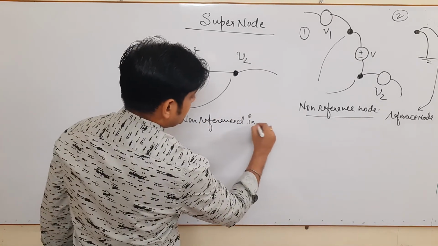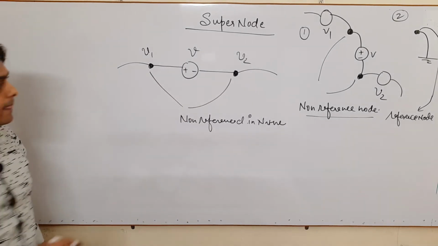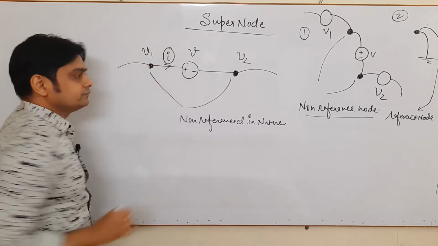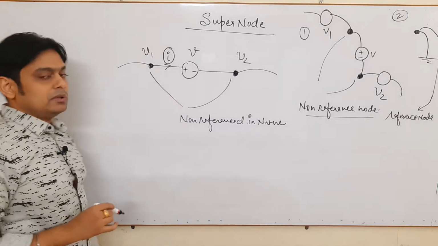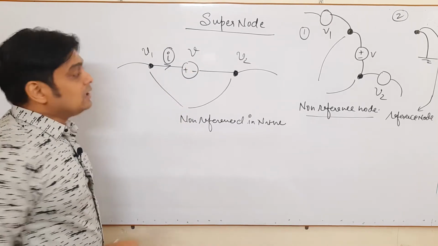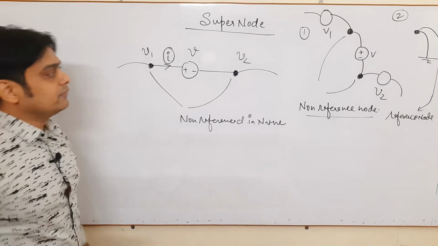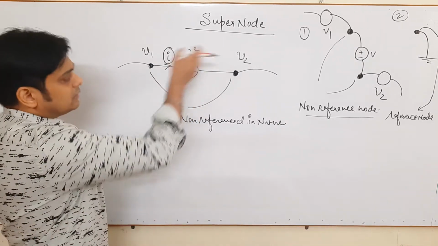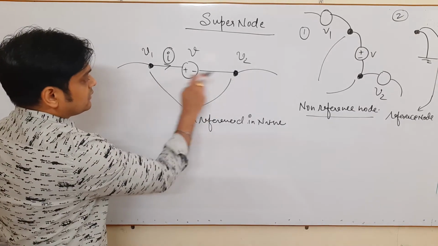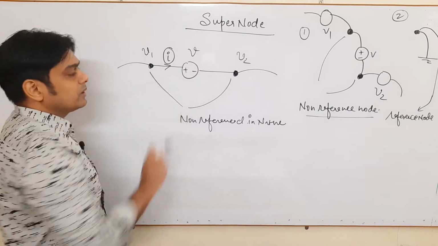In this condition, one cannot find the current here, because there is no presence of resistance. So in such a condition, it is difficult to find the value of current and sometimes the different values of voltages also. This specific condition is known as a supernode. This is why we call it the concept of supernode.